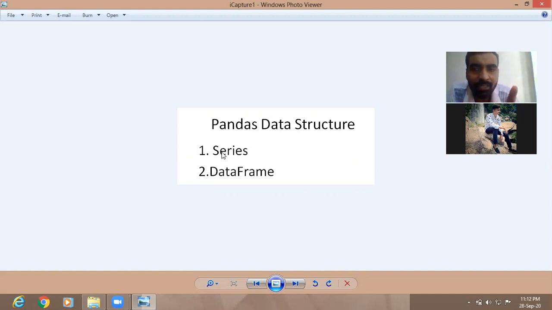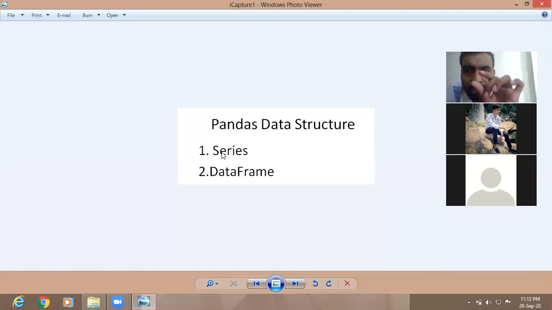One-dimensional means the values are in the form of only one row or one column. That is called one dimension. So when you have the values in the form of a one-dimensional array, and that also an indexed array, can you remember? Otherwise, array will not be the definition of series. Here in the definition, you have to include indexed array.